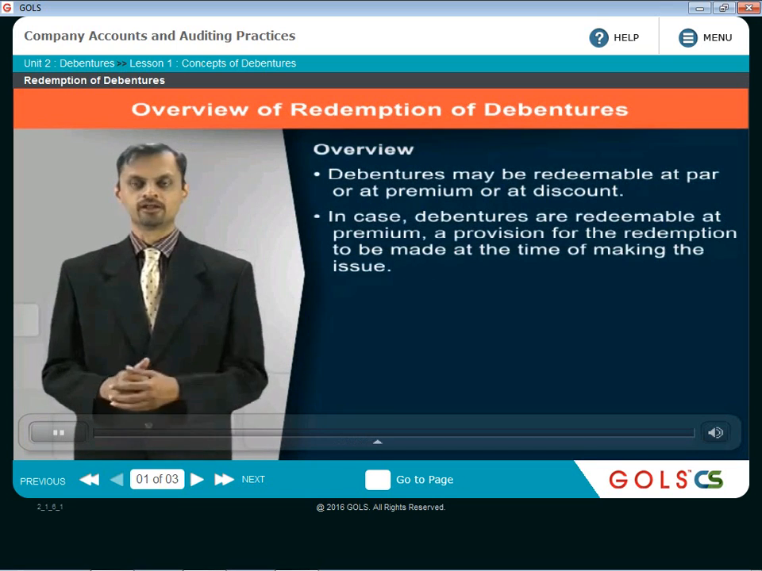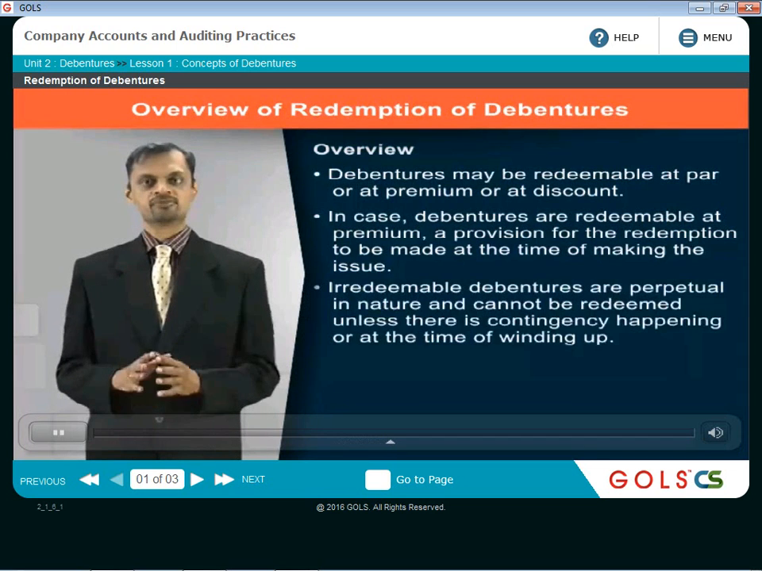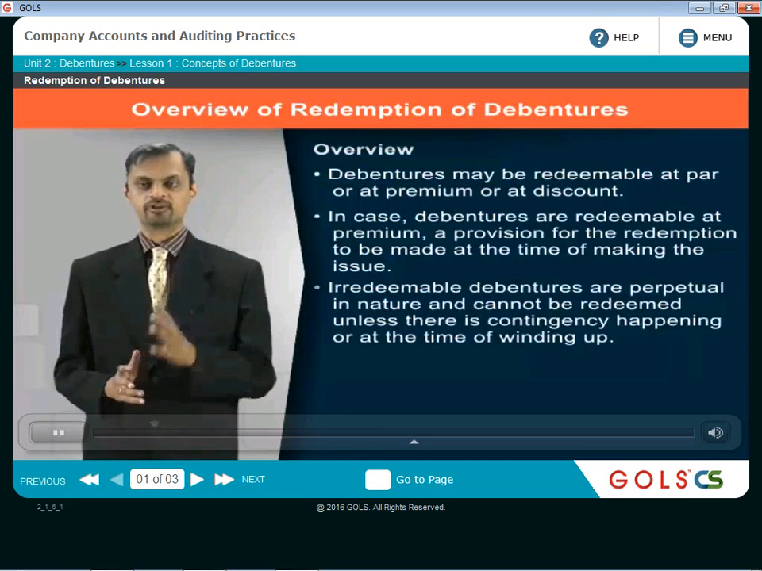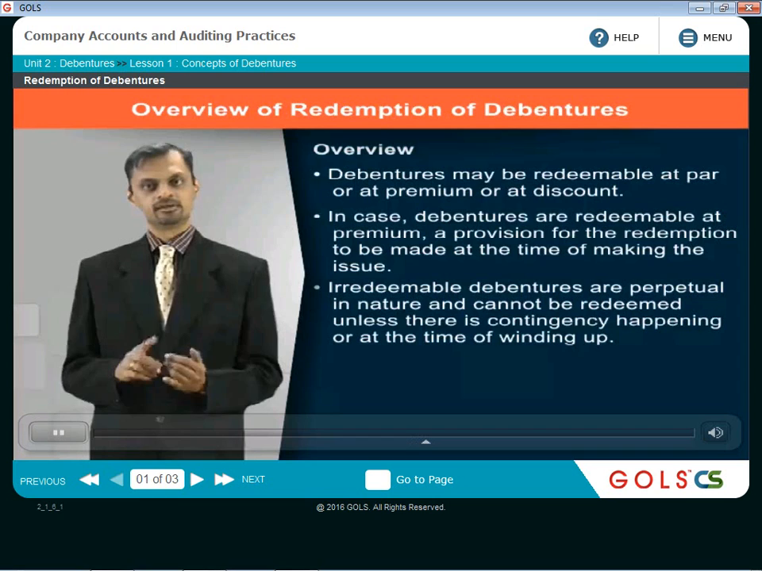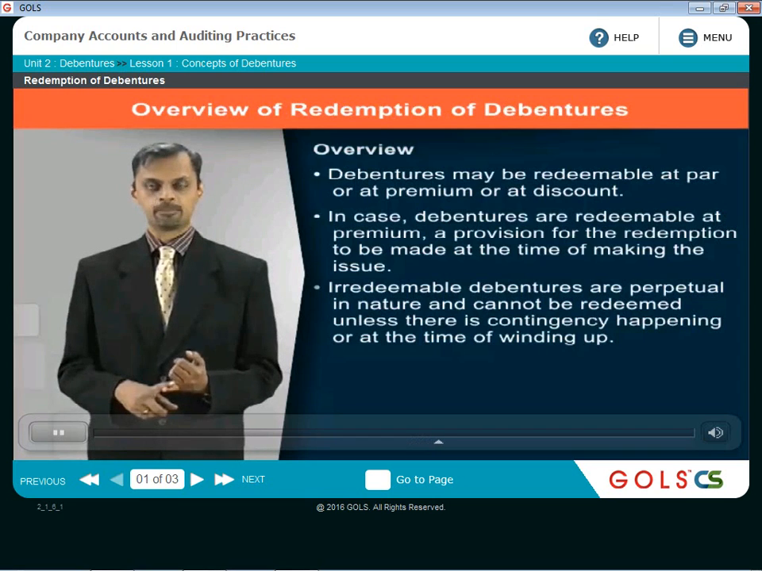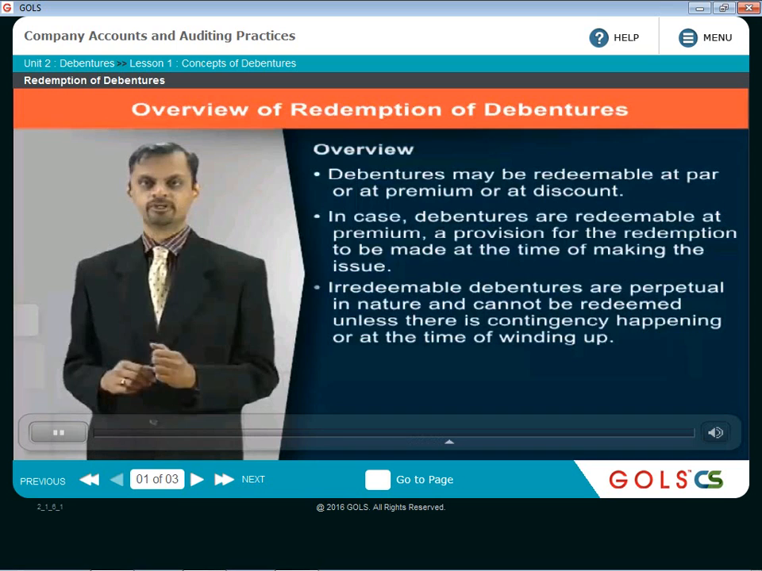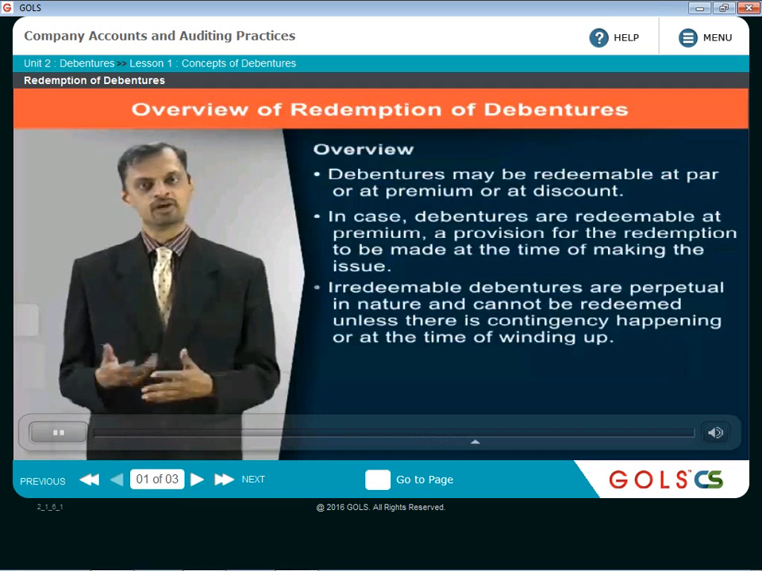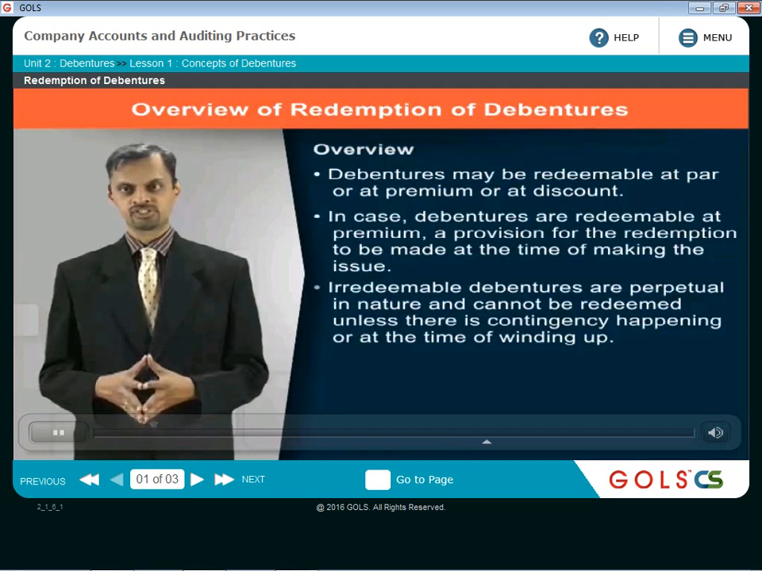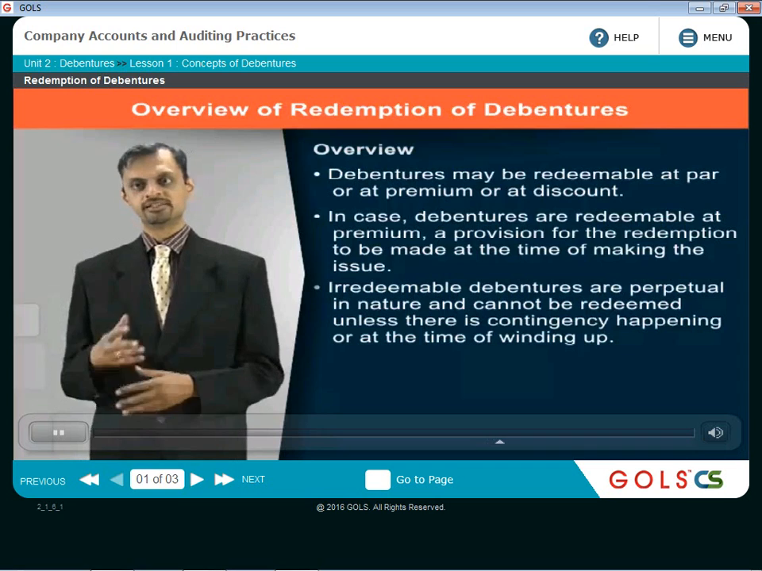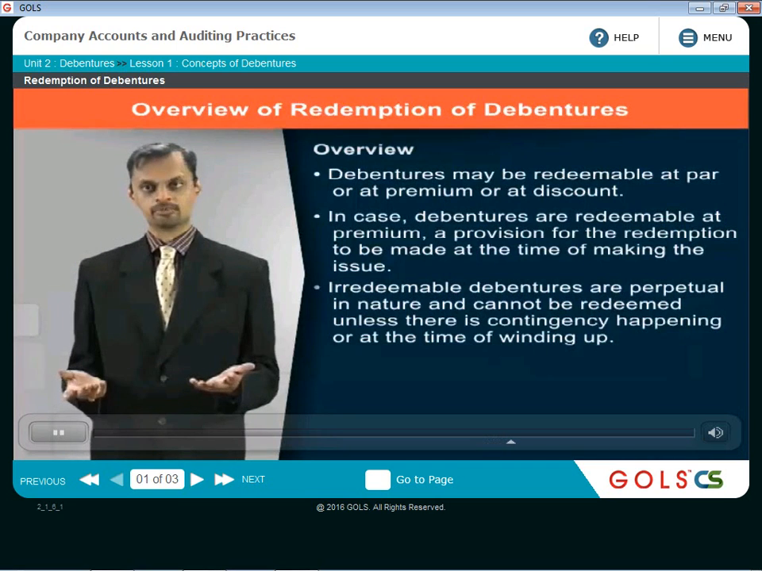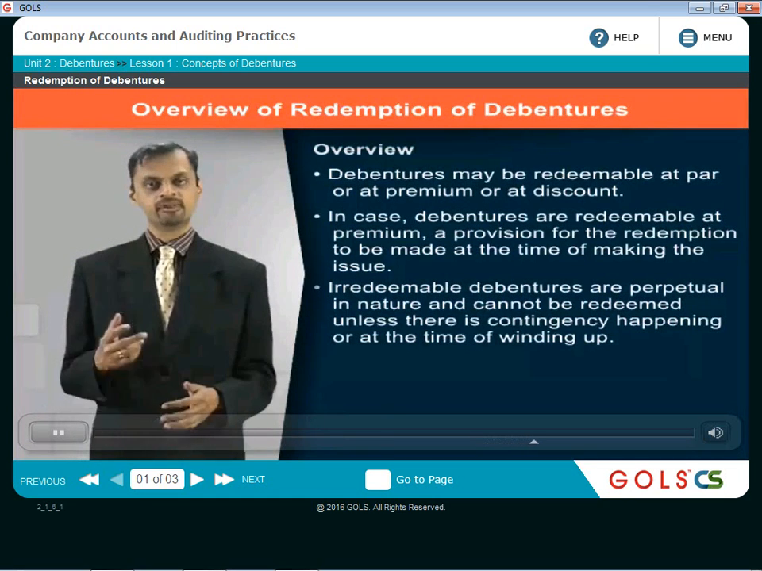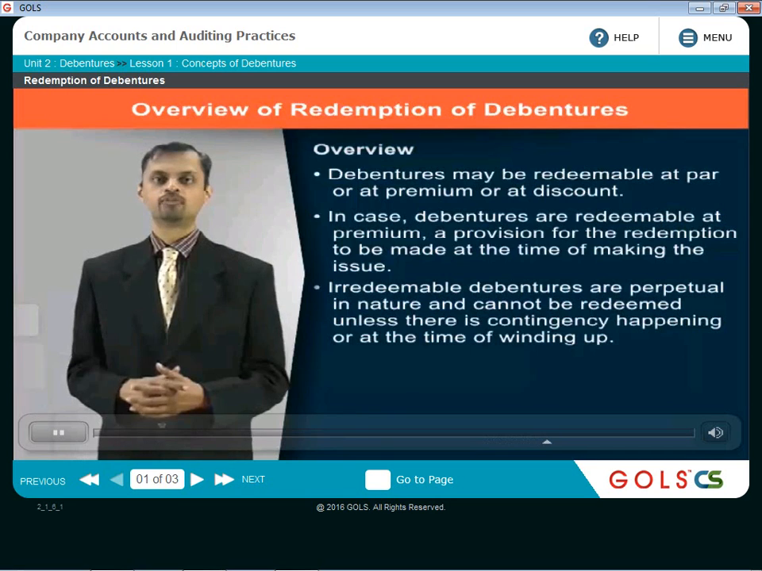We saw that earlier. Irredeemable debentures, that means the debentures which are not to be redeemed. These are perpetual in nature. They continue year after year and cannot be redeemed unless, in two cases, there is some contingency happening. So there is some contingency which is mentioned in the terms of the debentures, and only if that event happens, then the debentures will be redeemed. So that is one way of irredeemable debentures. Or if there is no contingency, then the only contingency is the winding up of the company. So upon winding up of the company, these debentures will be redeemed, and they will have a priority over the repayment of preference share capital and equity share capital.